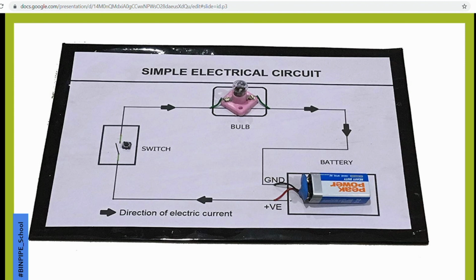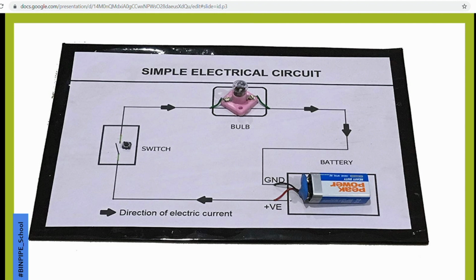Yeah, exactly. And here you can see the direction of the electric current is shown. Let me tell you, this is very important. The mark of the arrow is very important. You have to show in which direction the arrow is moving, because that indicates the flow of current in your circuit, especially while drawing.